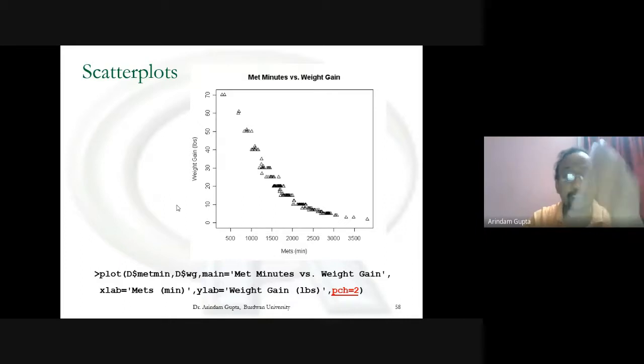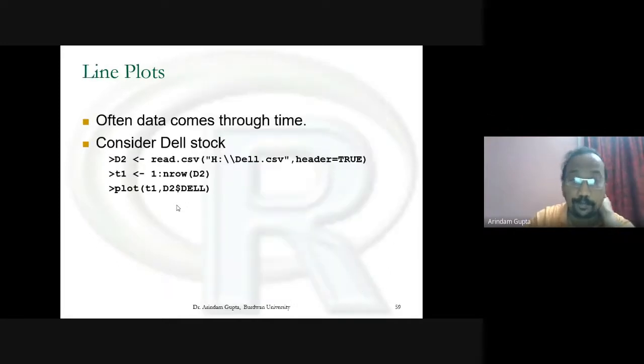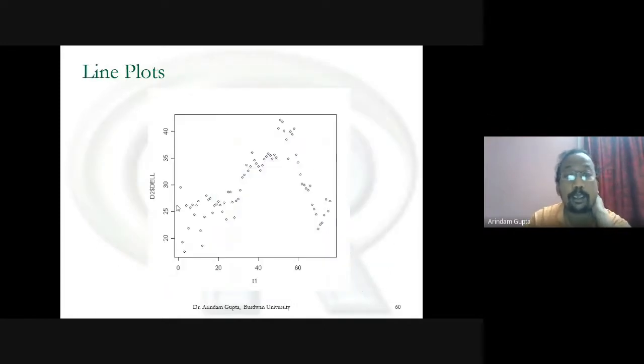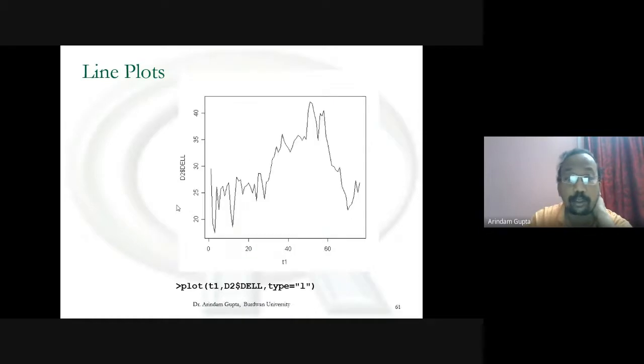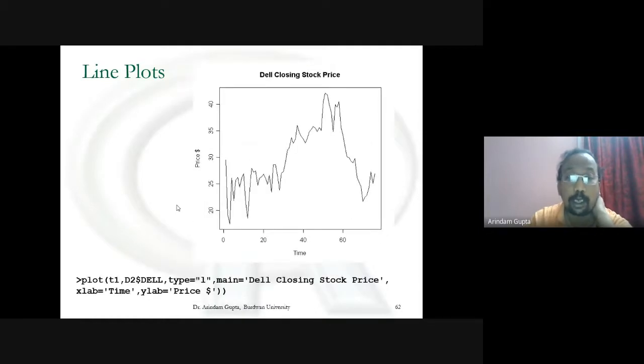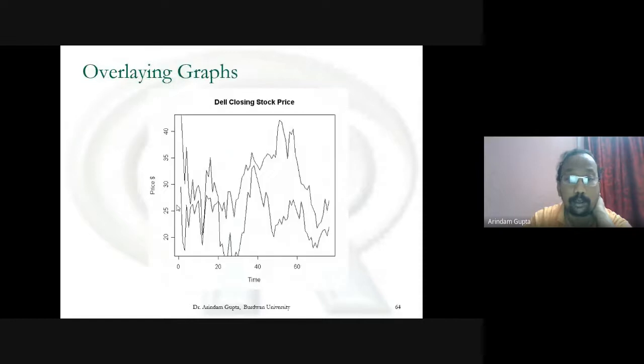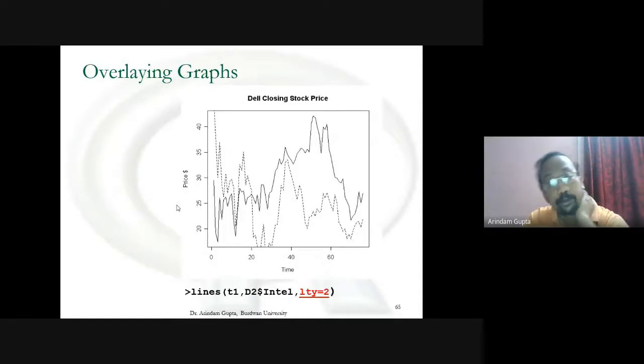You can change the title of the graph, the x-axis and the y-axis. These are line plots, one line and two lines. You can plot two series on one graph, separating the variables: one with a solid line and another with a dotted line.